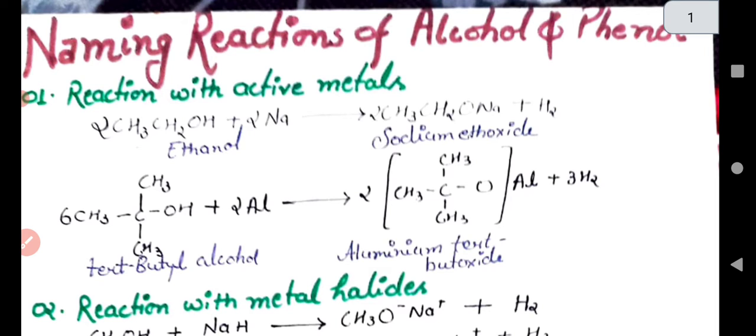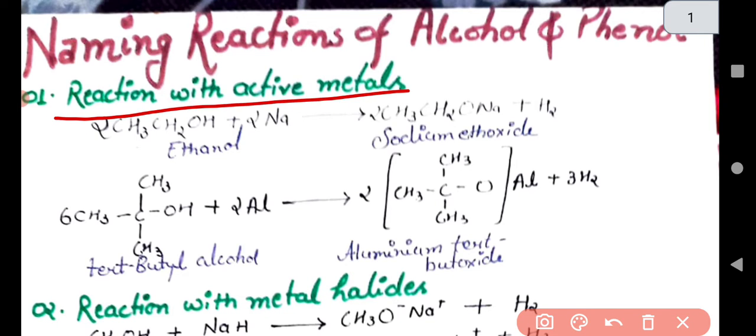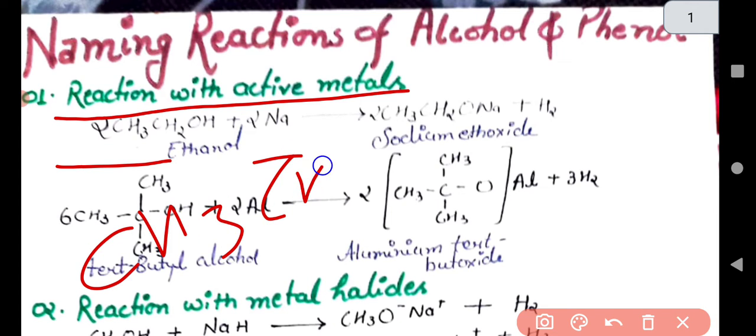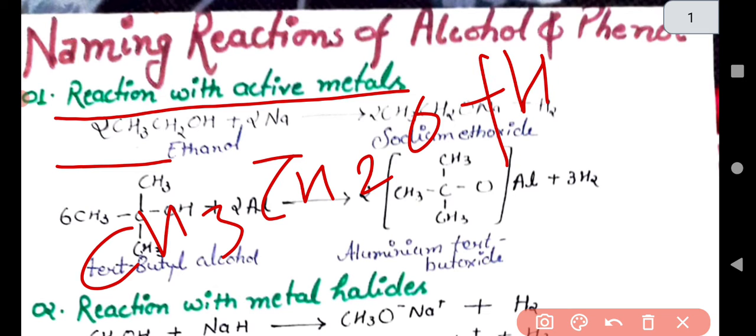So let's start from the first chemical reaction. That first chemical reaction is a reaction with active metal. What does it mean? Whenever ethyl alcohol reacts with sodium, sodium acts as a base. In CH3CH2OH, that is CH3CH2O single bond H, there is an H plus ion.